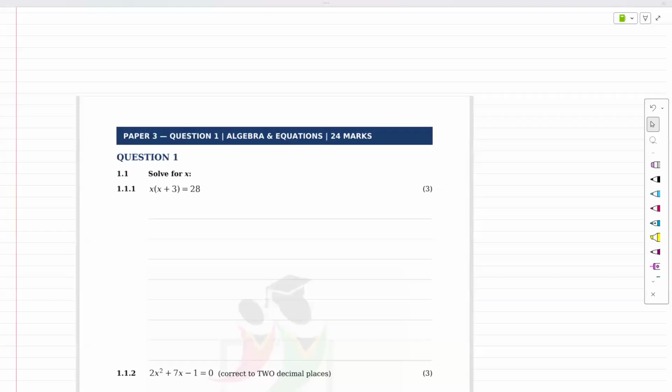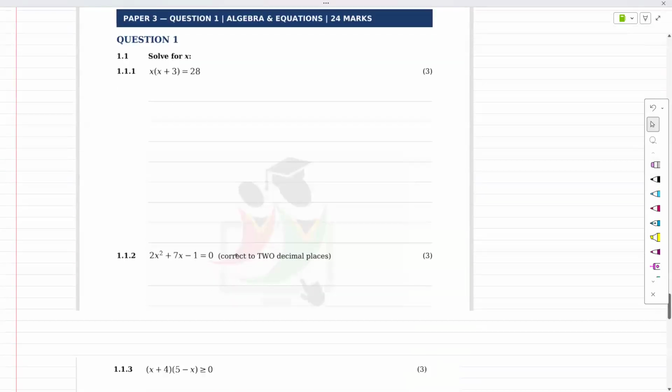Okay, guys, the next paper was taken from Free State. It's taken from 2025 and it's a September paper as well. Let's deal with it in general. The first question is level 1, quite simple, 3 marks. This will be x squared plus 3x equals 28.